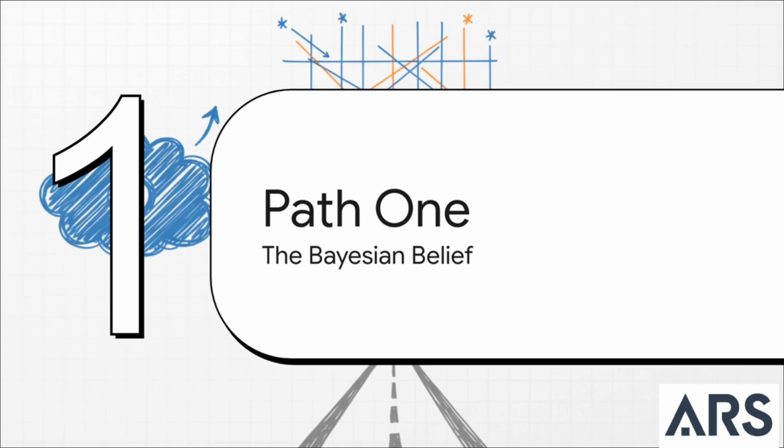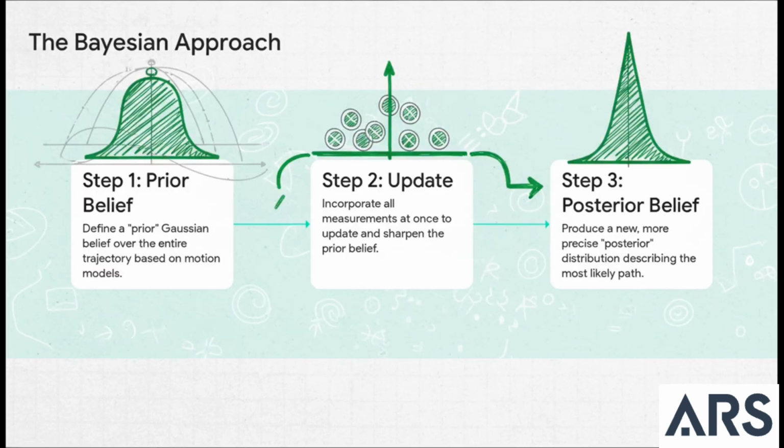Okay, let's take our first path. We're going down the road of Bayesian belief. So the way this works is pretty cool. We start by defining something called a prior. It's basically a giant mathematical description, this big Gaussian distribution of every possible path the car could have taken, based just on physics. Then, and this is the key part, we take all of our measurements, from the beginning to the end, and we use them all at once to update that initial belief. What we get is a new, much sharper belief, and we call that the posterior.